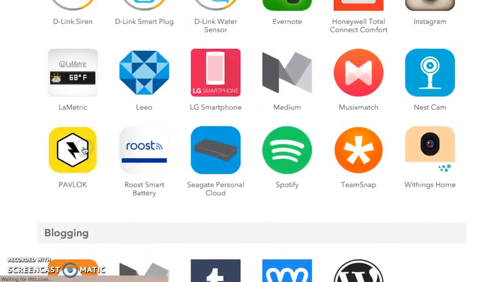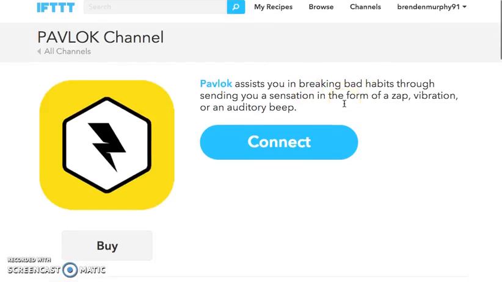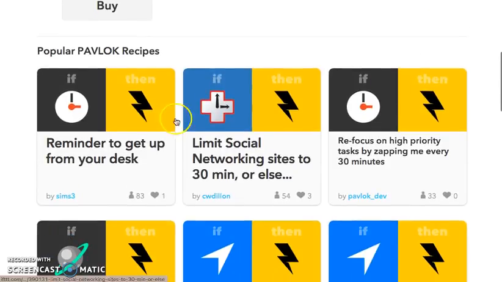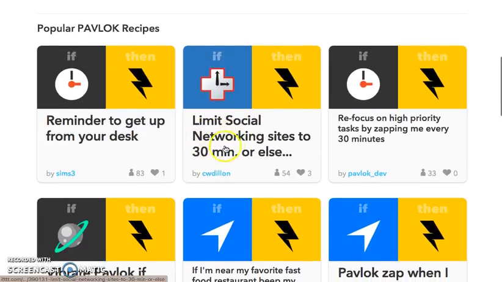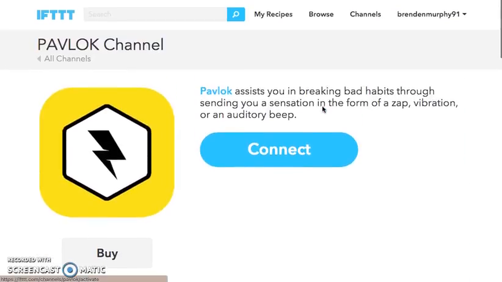I saw one up here that I found interesting, which is Pavlok, right? Because this is like Pavlov's law, which is breaking bad habits. So anytime you do something or you go somewhere, maybe you go to a McDonald's, it'll zap you, right? So you can see here, maybe limit social networking sites to 30 minutes or else, right? So you'll get that zap. I found that pretty interesting.